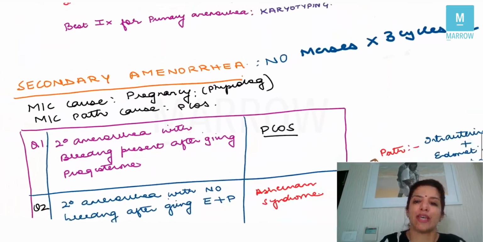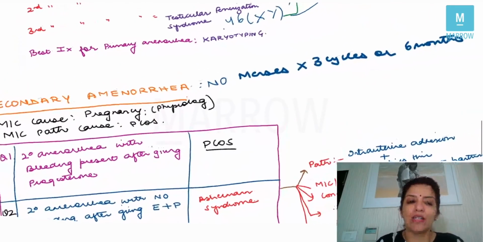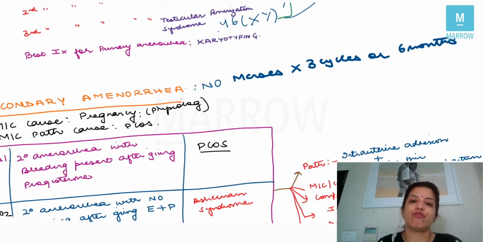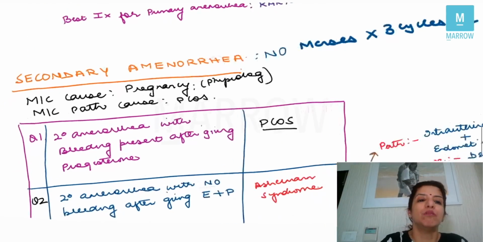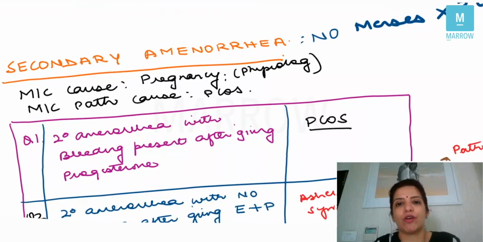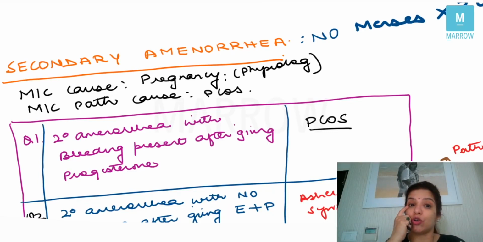Let's talk about secondary amenorrhea. Now, as I told you, secondary amenorrhea means that a female did not have any periods for 3 cycles or for 6 months, then that is called secondary amenorrhea. The most common cause of secondary amenorrhea is pregnancy, and that's a physiological cause, right? The most common pathological cause for secondary amenorrhea is PCOS or polycystic ovarian syndrome, right?